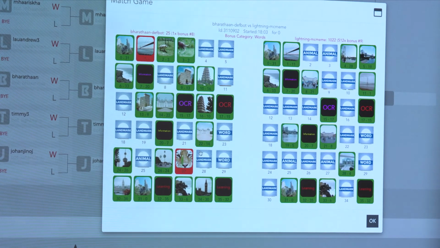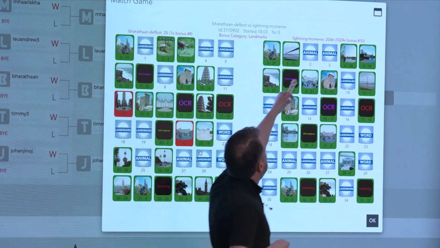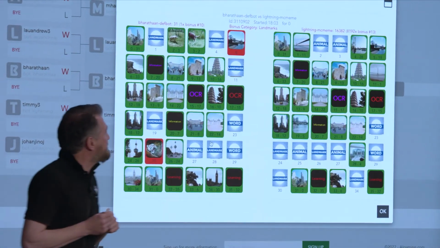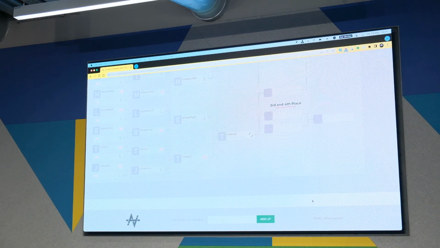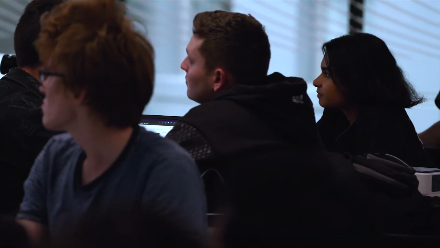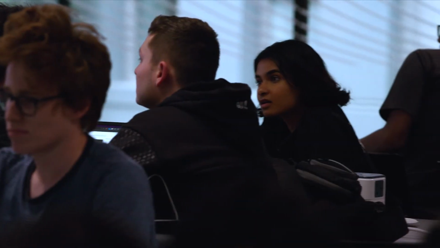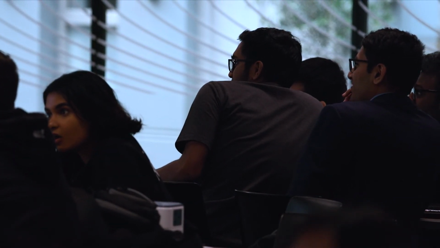And remember that bonus category that I was talking about? So here's 2,000 points, 16,000 points scored in the game. I think 32,000 points. Lightning McMeem has that without even clearing the board. So that looked like a pretty good result there. Let's see if we can watch this match and see who they're going to play against. So we know we've got one really strong contender in the pack here.